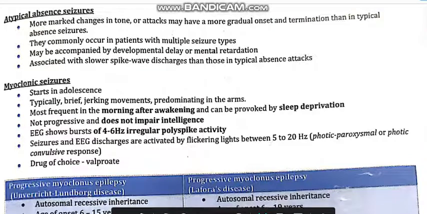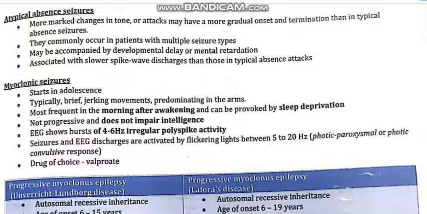Now next is the myoclonic seizure. This myoclonic seizure starts in adolescence, and it is not a progressive disorder, but there is impairment in the consciousness of the patient. The intelligence is not affected. It is most frequent in the morning after awakening and can be provoked by sleep deprivation. If the patient does not get enough sleep, then the myoclonic seizures increase in intensity.